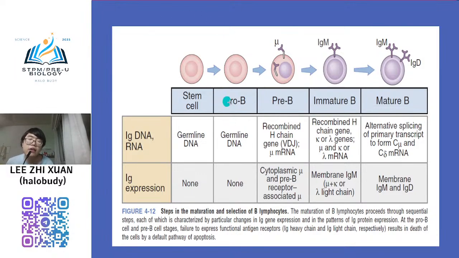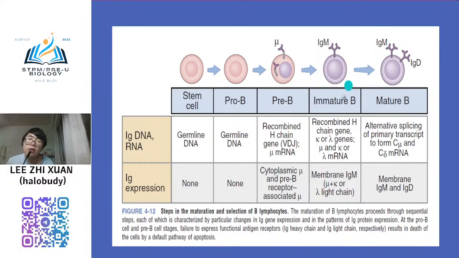First stage, they will go to the pro B stage, and then later it will go to the pre-B stage. Starting at this stage, B cell receptors start to be produced, but still immature. The receptor is still immature, and does not have specificity yet.